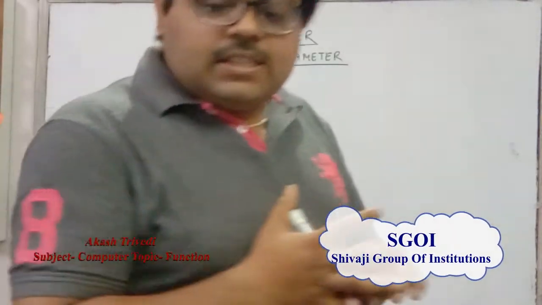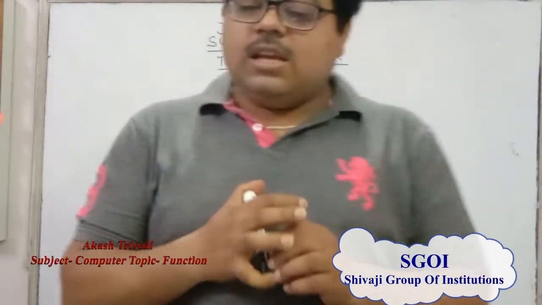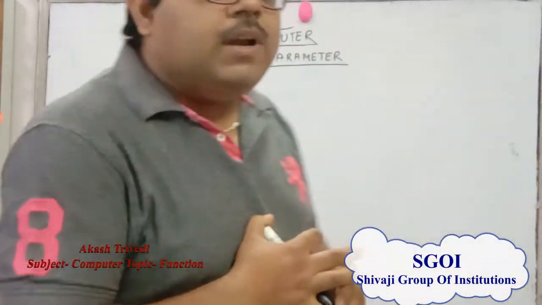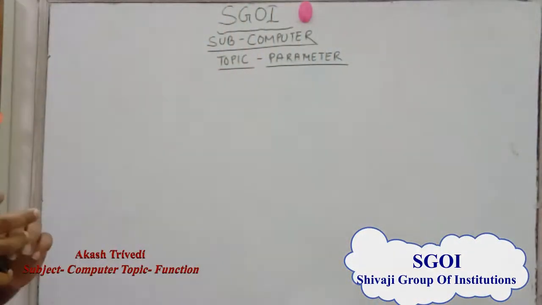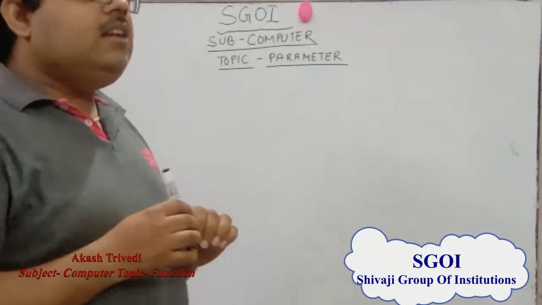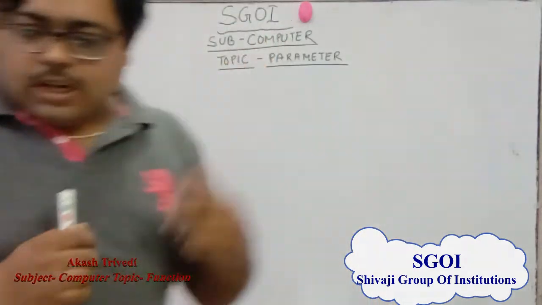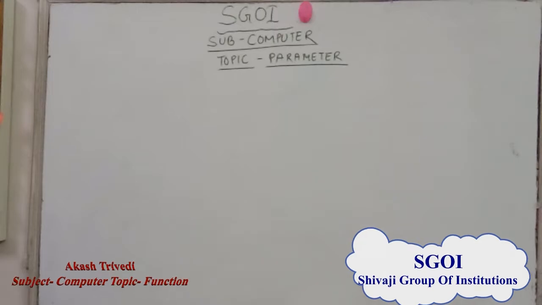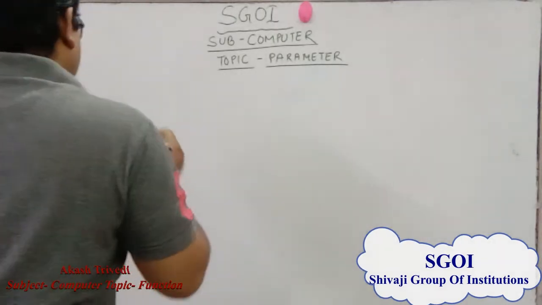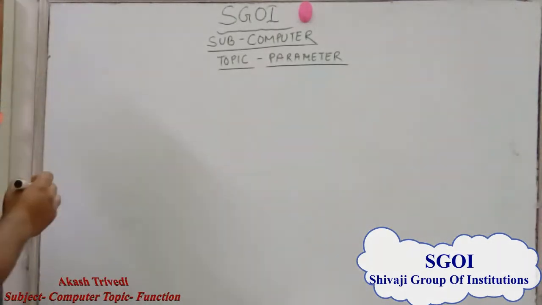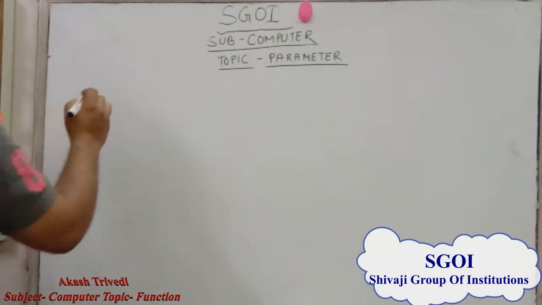A function in C or C++ can be either with argument or without argument. So it means that arguments are optional. In function, we can use a function with argument or without argument.